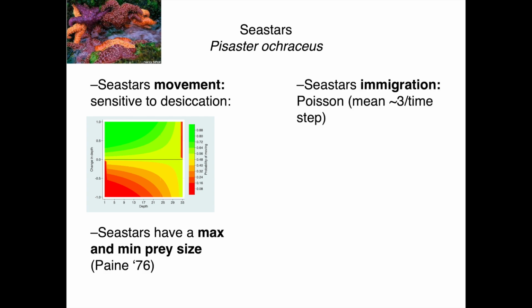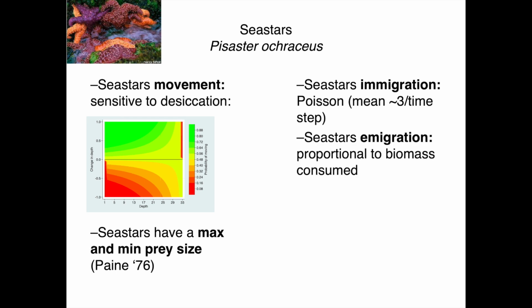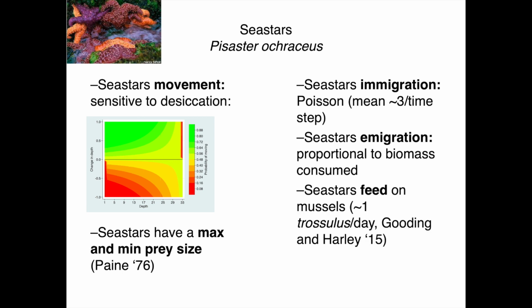Sea stars enter the model randomly according to a Poisson distribution based on what Robles et al. used in their sea star mussel modeling paper in 2010. They enter and exit at the margins of the model, and they won't leave the model if they've recently consumed food, which they can do at every time step.